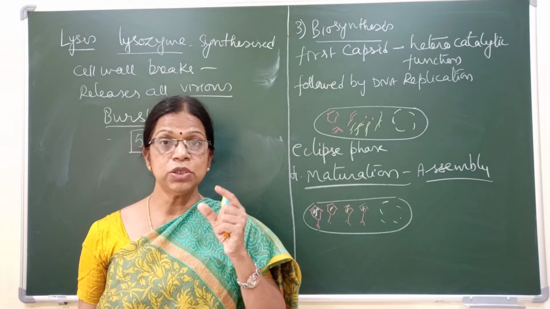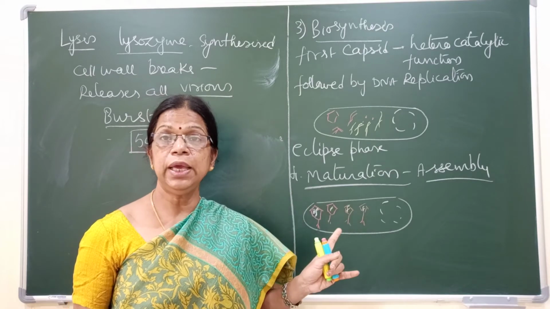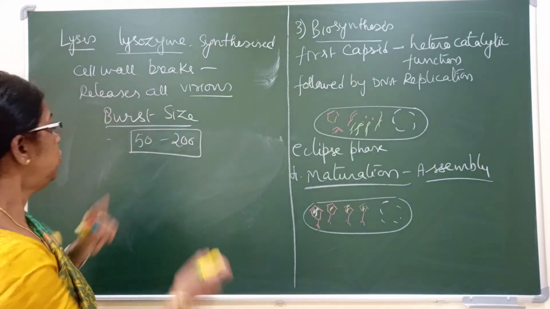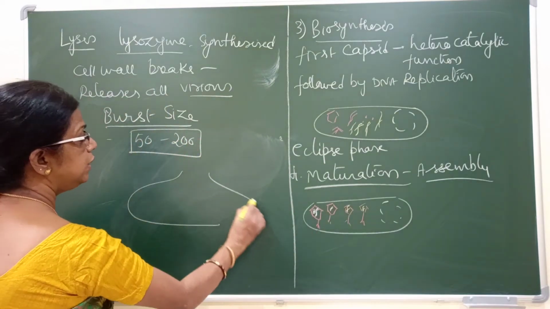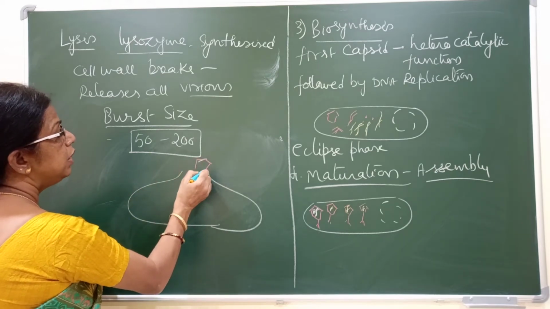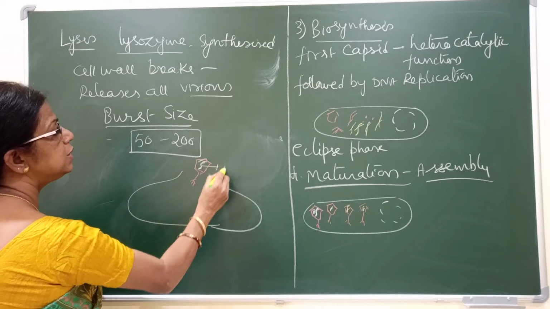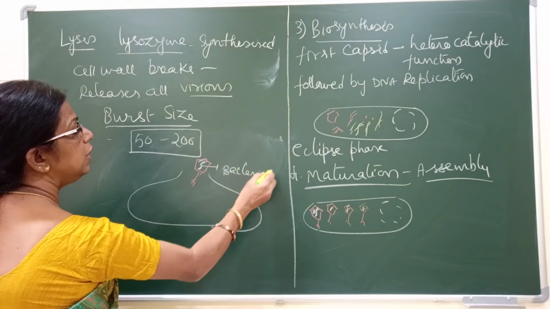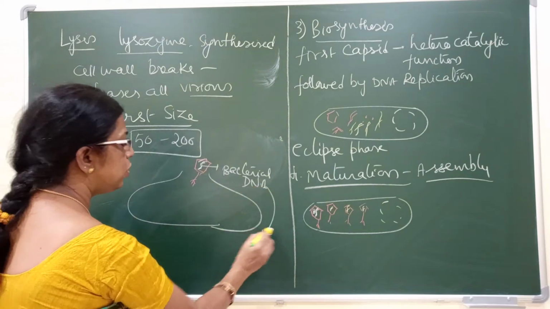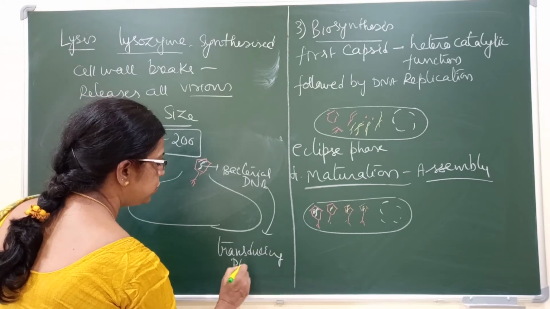There is a possibility of transduction during the assembly process. By mistake, if bacterial DNA enters into the bacteriophage, then at the end of lysis, once the bacteriophage is released, it is carrying bacterial DNA. Such a phage which is carrying bacterial DNA is also called a transducing phage.